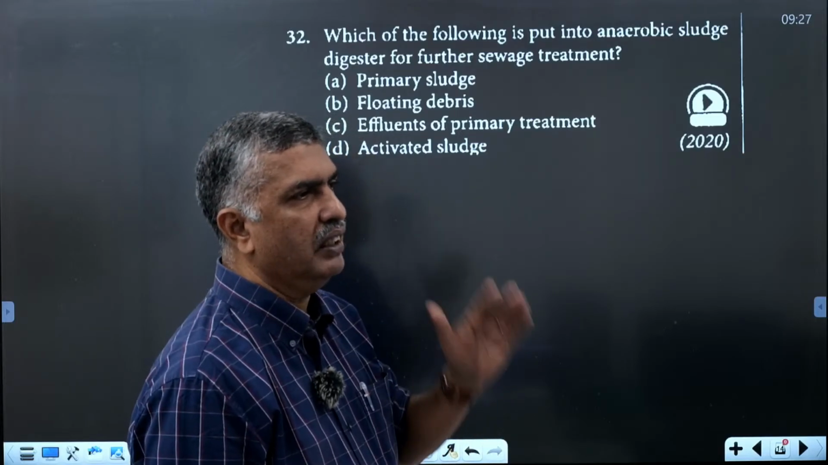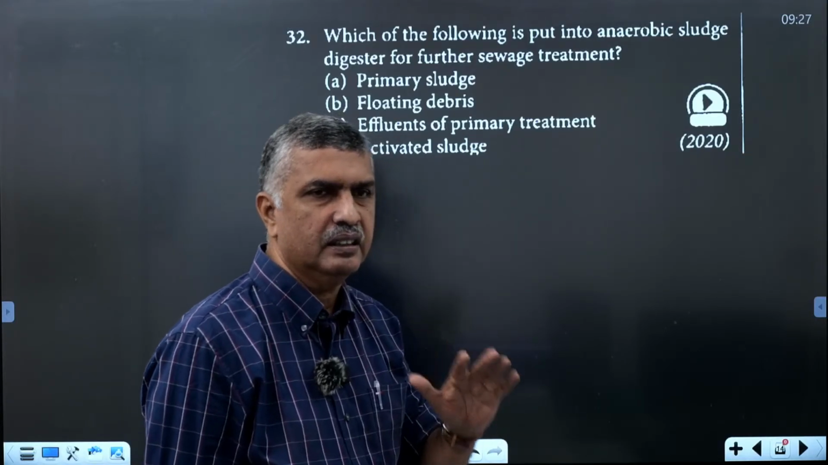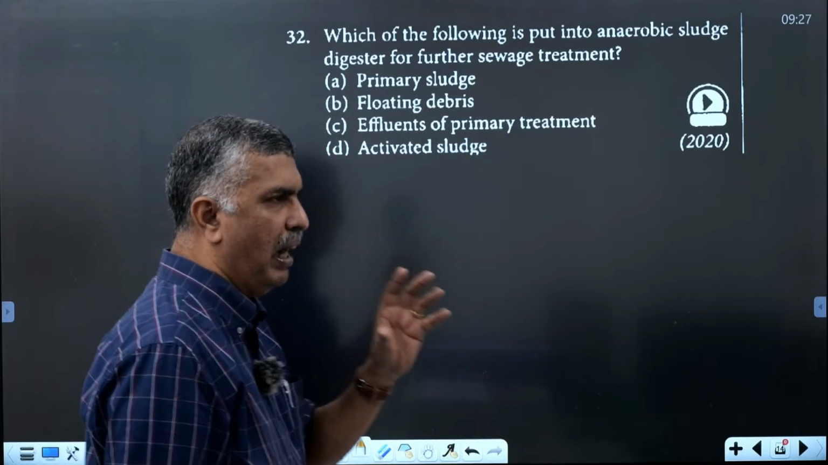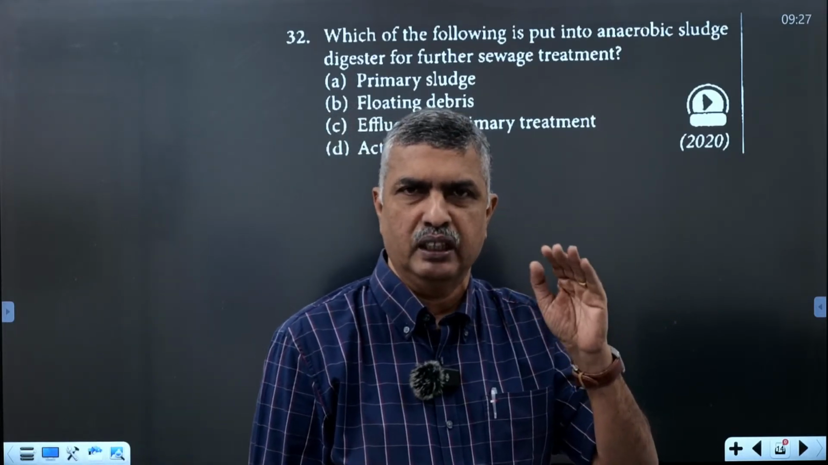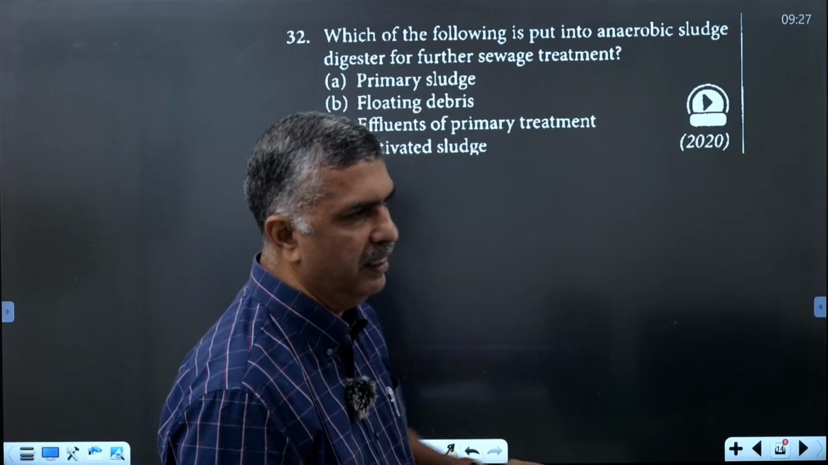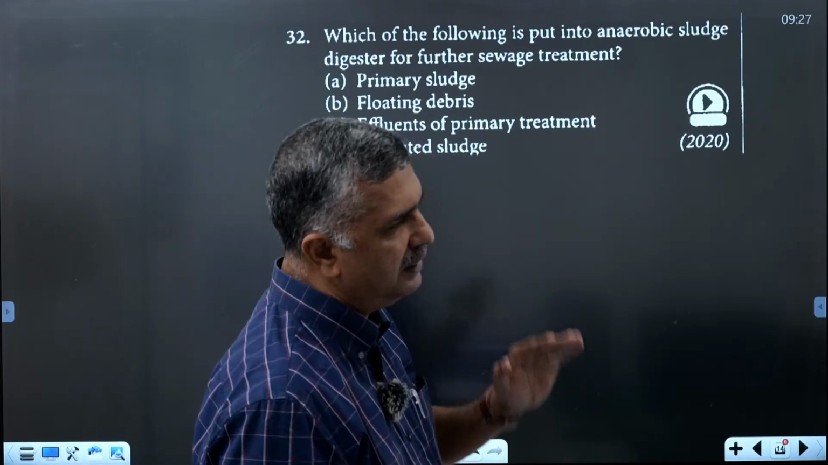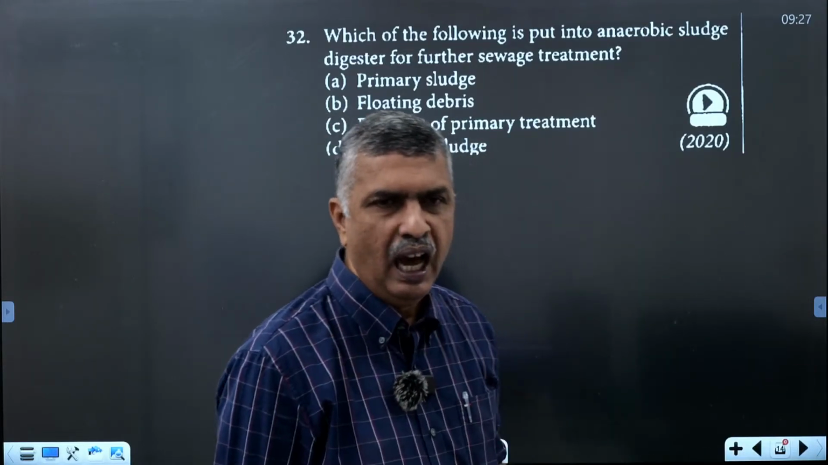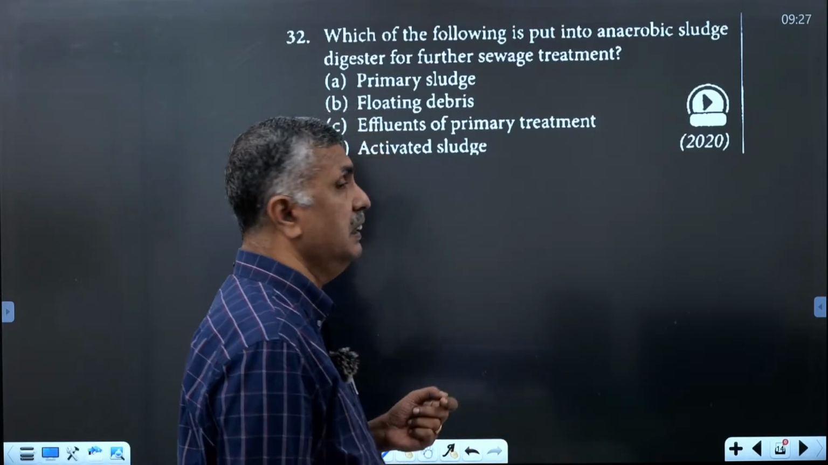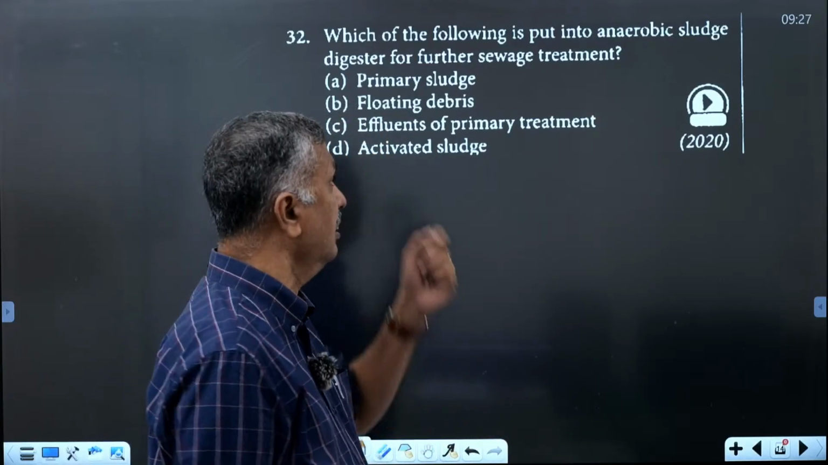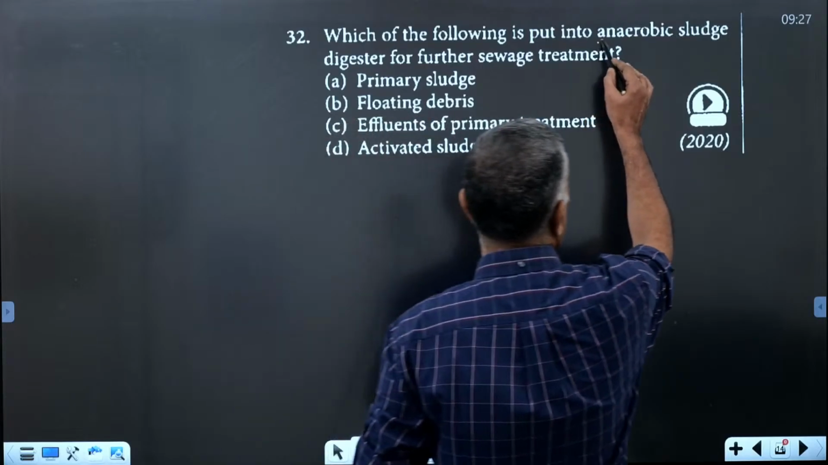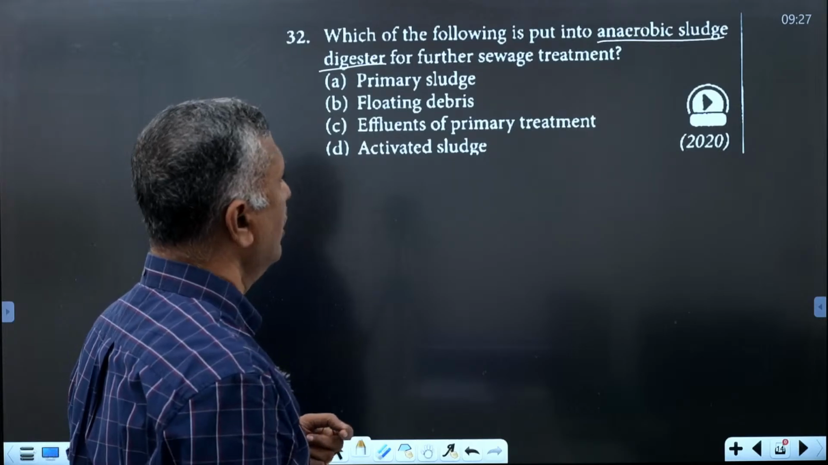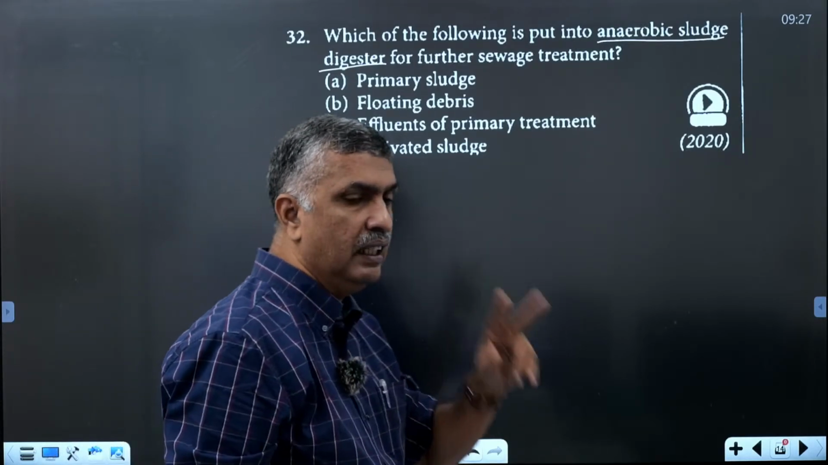After that, the sediment is the activated sludge, which is bacteria associated with fungal filaments. It is sedimented in a settling tank. This activated sludge is then pumped into another tank called the anaerobic sludge digester. That is, activated sludge is put into the anaerobic sludge digester during secondary treatment.